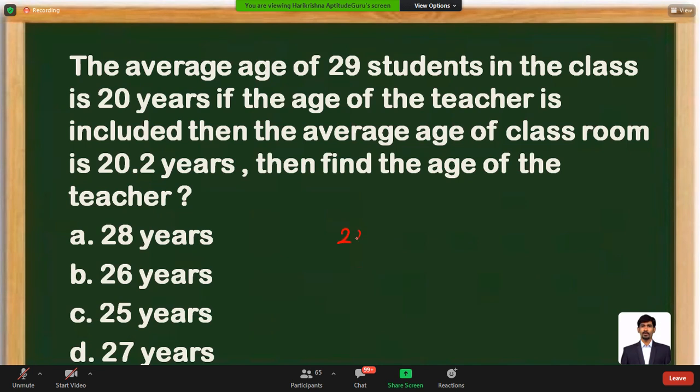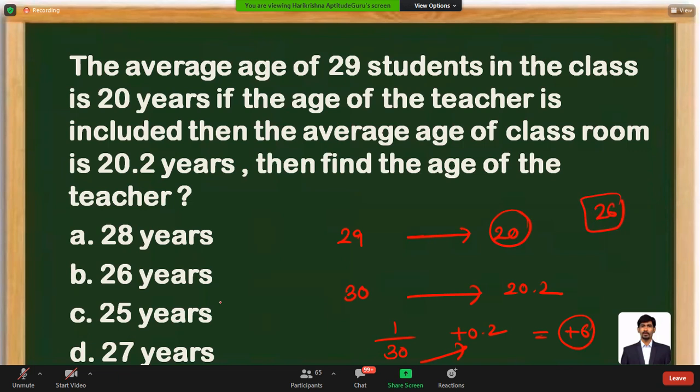What is the trick? 29 students, average is 20 years. Now 30 members including the teacher, average is 20.2. One member out of 30 members has made a net increase of 0.2. 30 into 0.2 is 6. Added to the previous average of 20, mark your answer as 26. You can take the answer as the option.